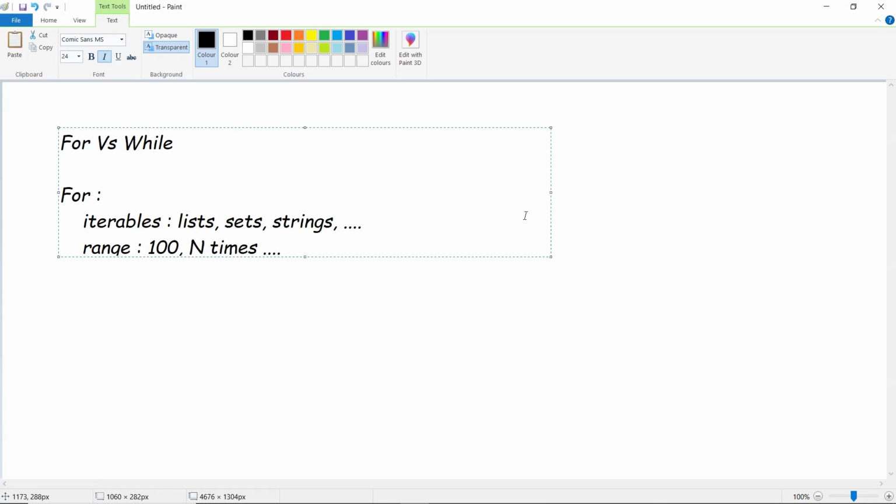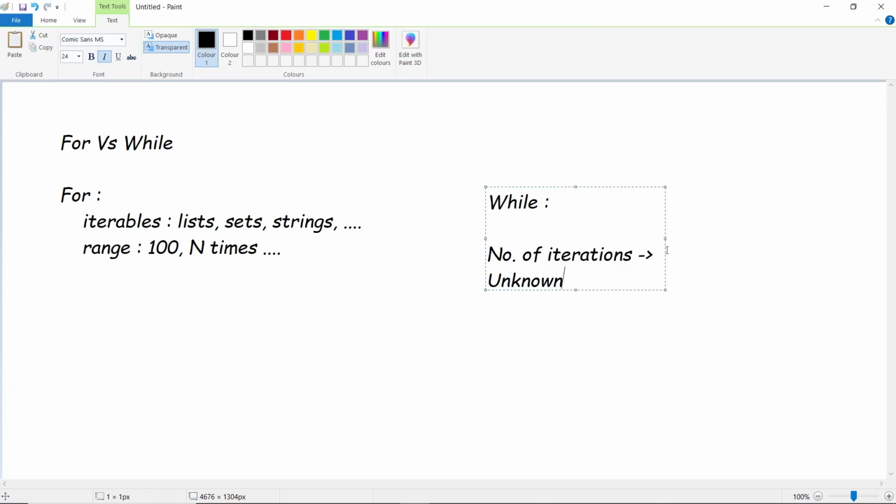When it comes to while, when do we go for while? We go for a while loop when you don't know the number of iterations. Here the number of iterations is unknown.